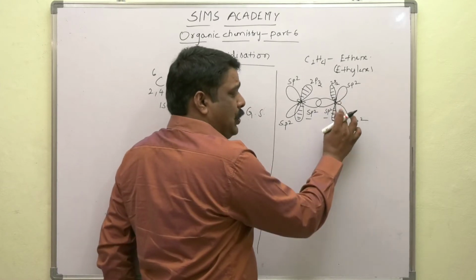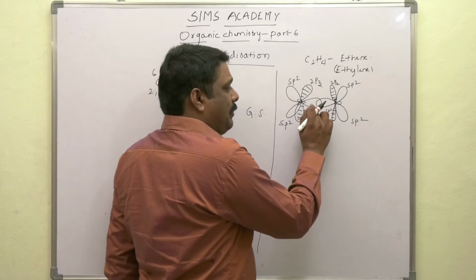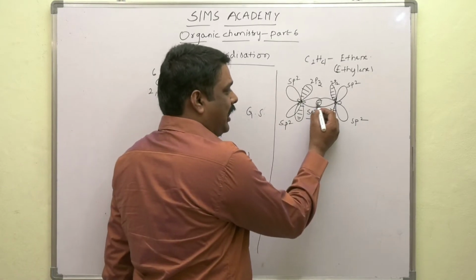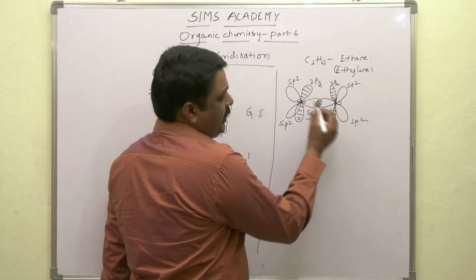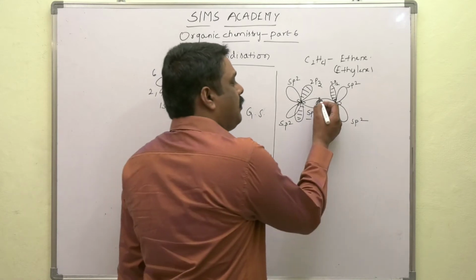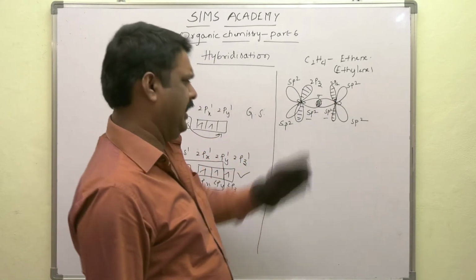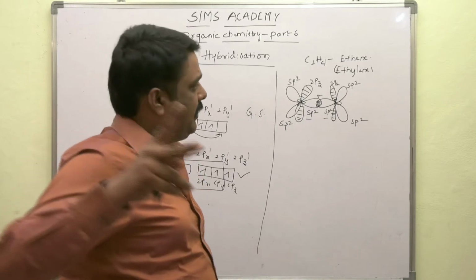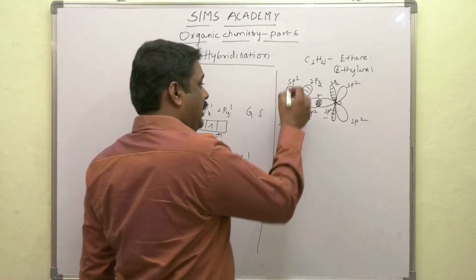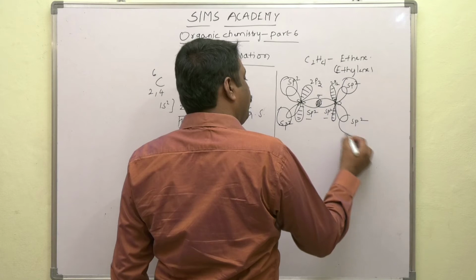Here, an sp2 hybrid orbital of one carbon atom overlaps linearly, end on end, with an sp2 hybrid orbital of the other carbon atom, resulting in the formation of a sigma bond. One bond is formed between the 2 carbon atoms. Now, how many hydrogens? 4 hydrogens.